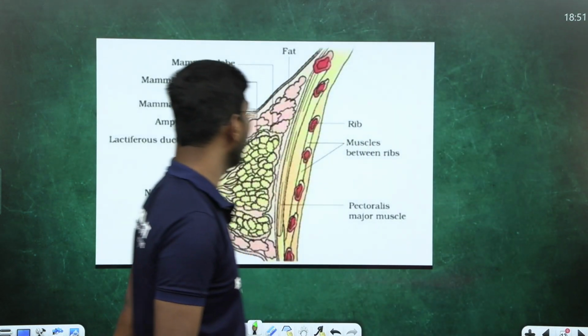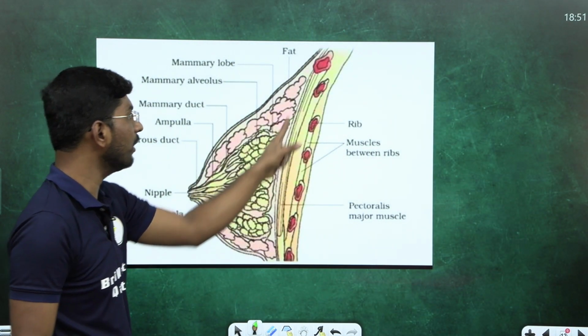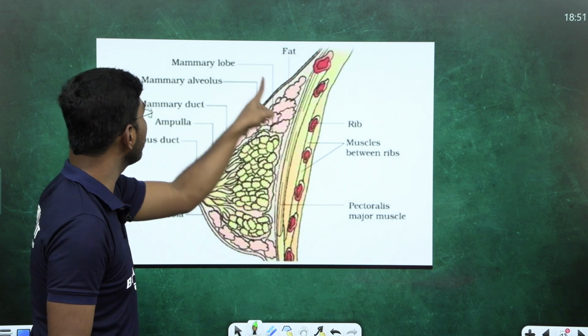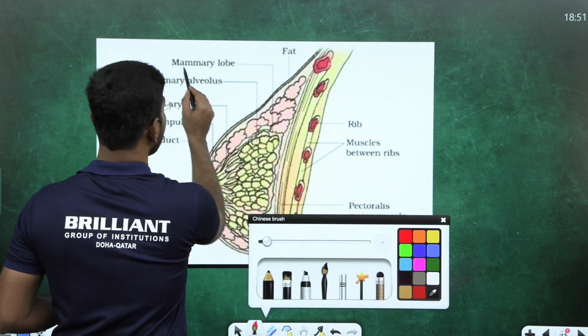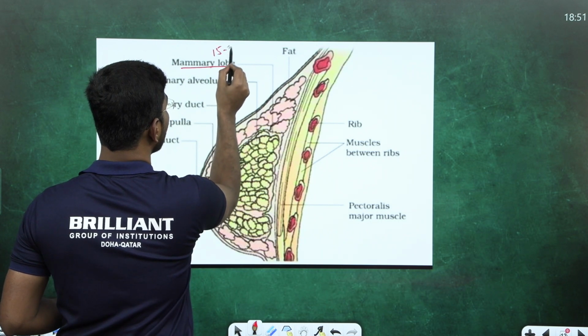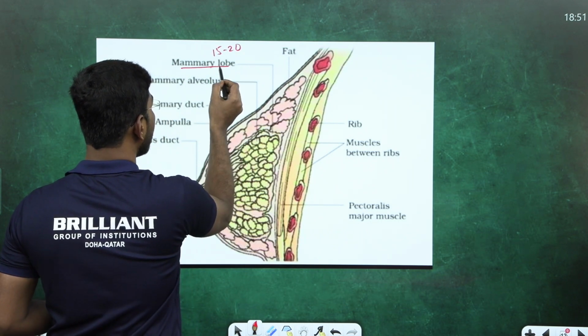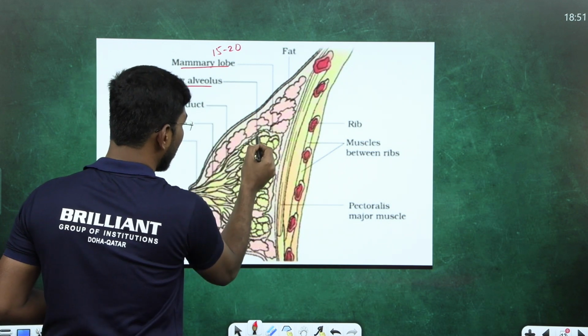Look at the next question. This is a diagrammatic question. This is fat, and here are the mammary lobes. How many mammary lobes? 15 to 20 mammary lobes. Mammary lobes open into your mammary alveolus. Look at the mammary alveolus here.